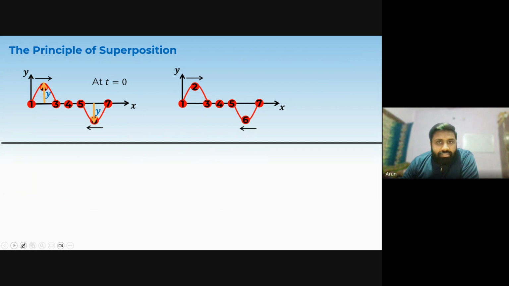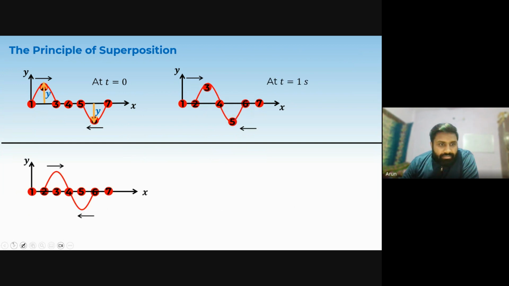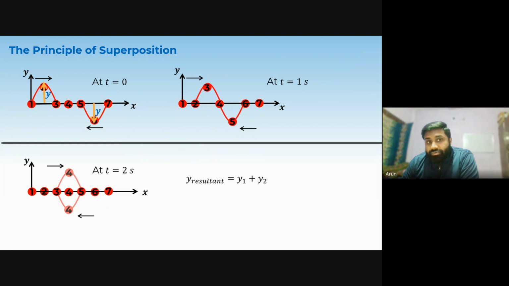After t equals 1 second they move further, and at t equals 2 seconds they meet. The resultant amplitude is y resultant equals y1 plus y2. Since y1 is on the upper side, it is y, and y2 is on the lower side, so it is taken as negative y. So y1 plus y2 becomes y minus y, and the resultant amplitude here becomes 0.